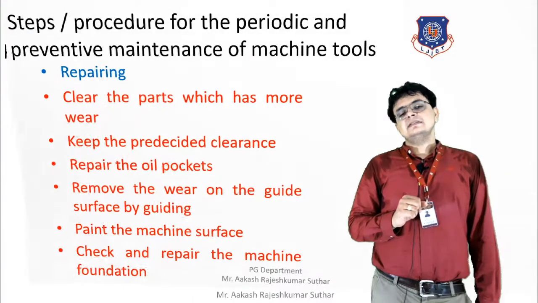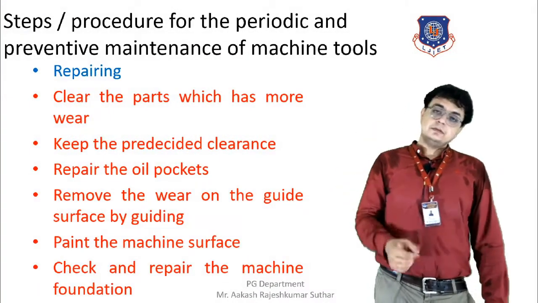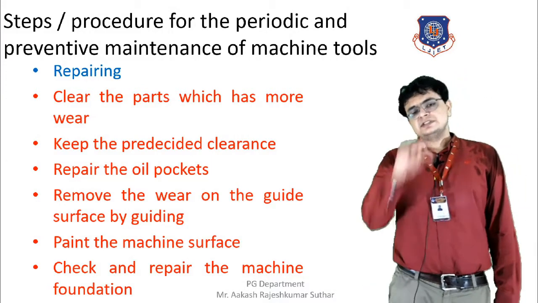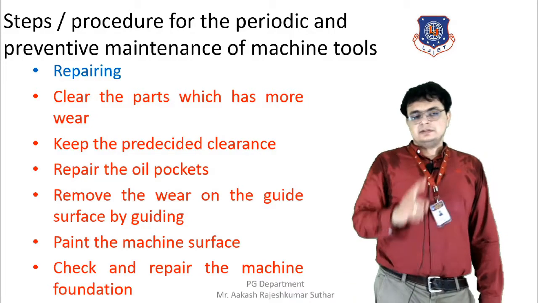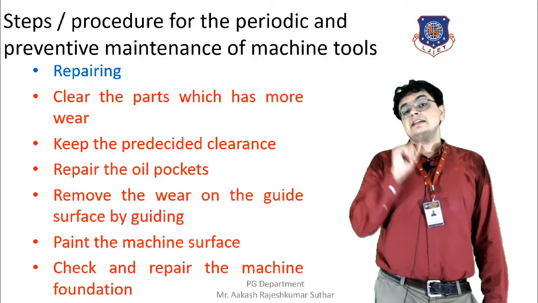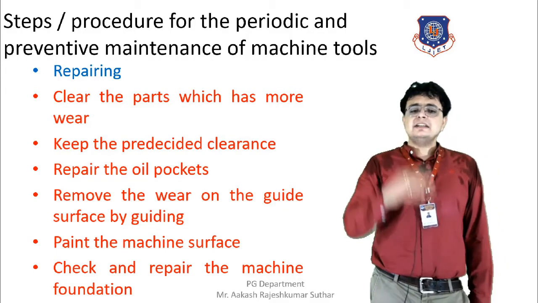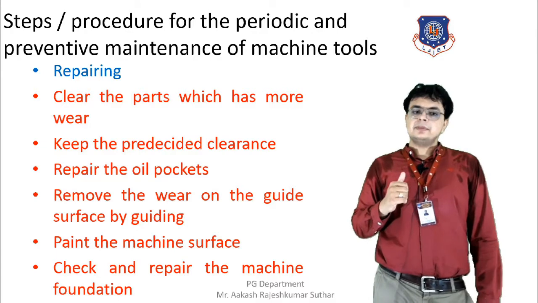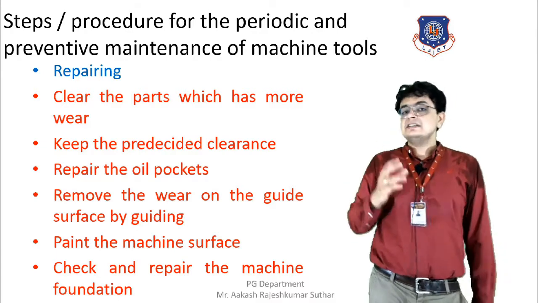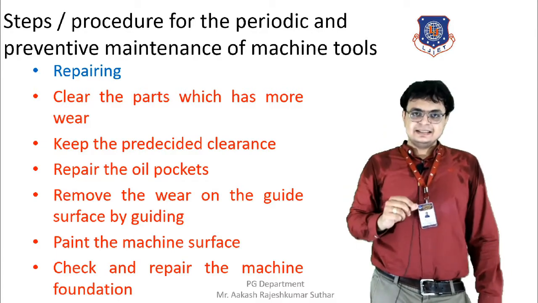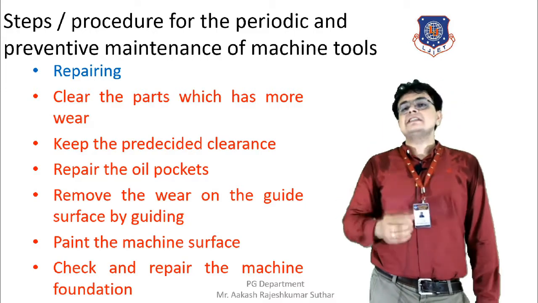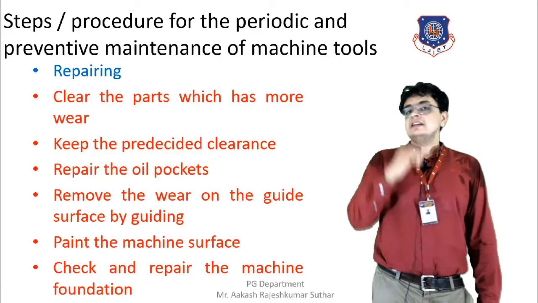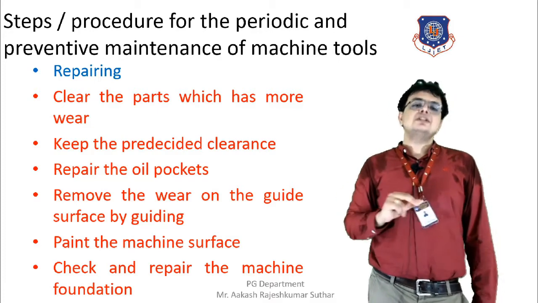Further discussing the repairing. Now, the steps involved in the repairing of the machine tool are: first of all, we need to clear the parts that are more worn. Worn parts are required to be removed only. They should be replaced with new ones. And the clearance should be pre-decided. The clearance between the two couplings should be pre-decided. As a result of this, we can get to know the working in the present condition.